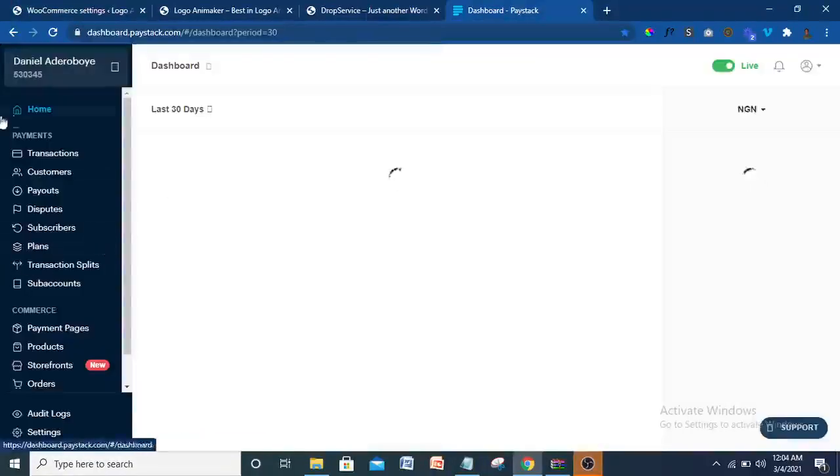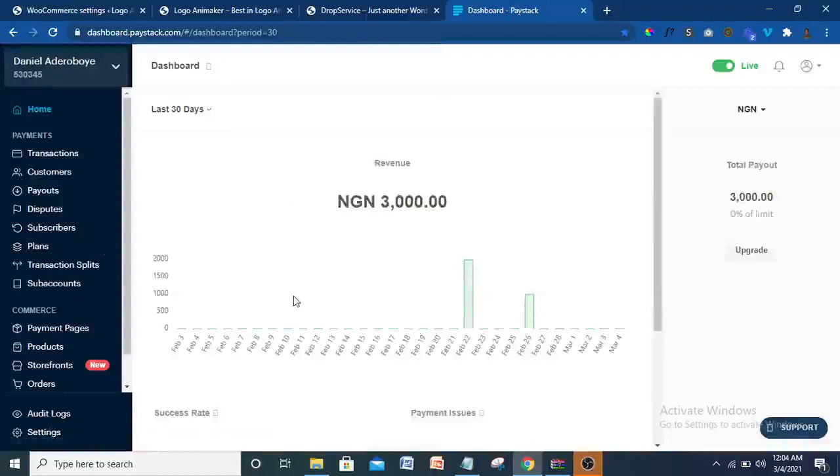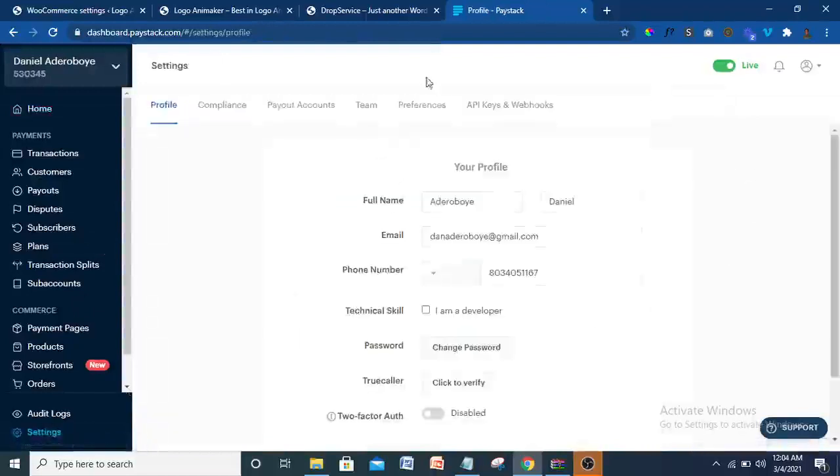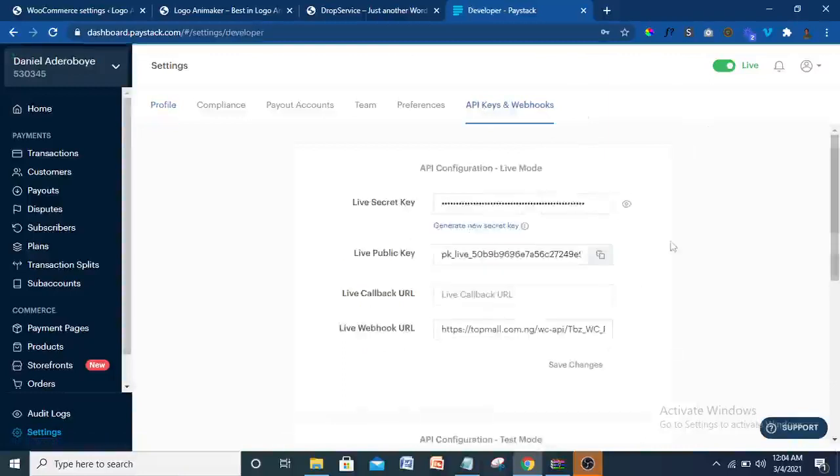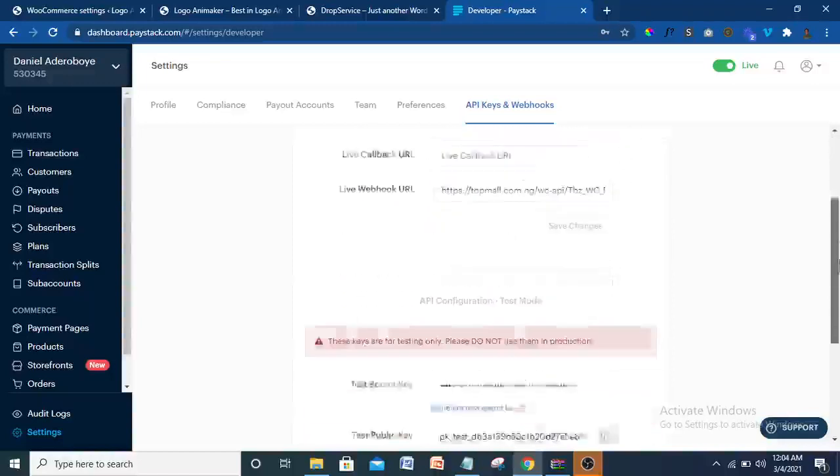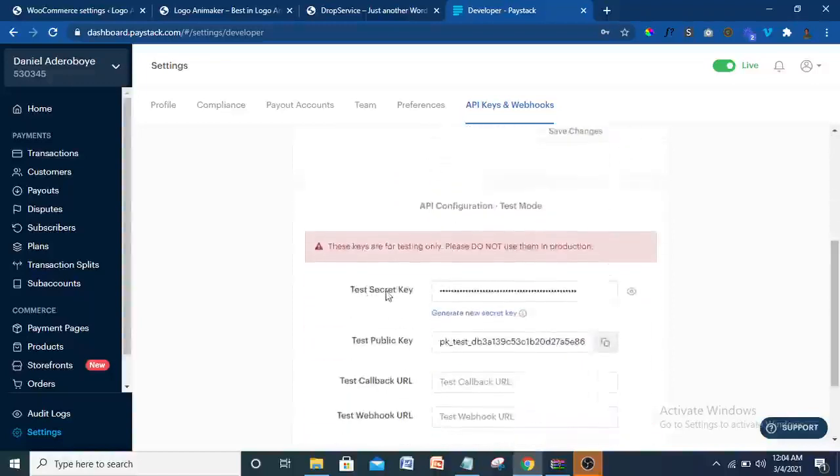So after our Paystack has opened, just come to settings, click on settings. Then come to API keys and webhook. So that's what is very important for us. So that's where we are going to go. So you have our live secret key, live public key here, and we also have our test secret key and test public key.